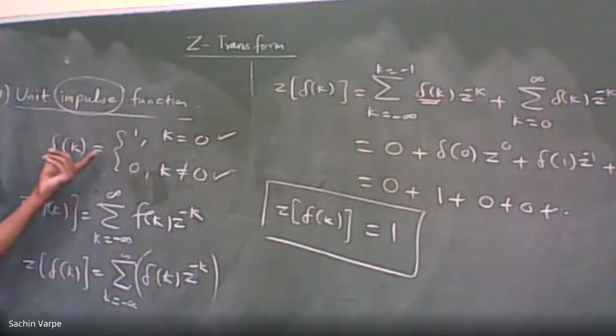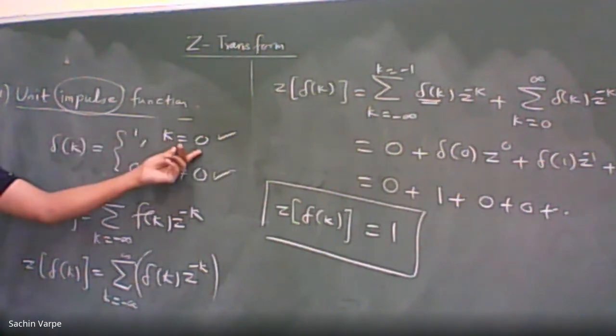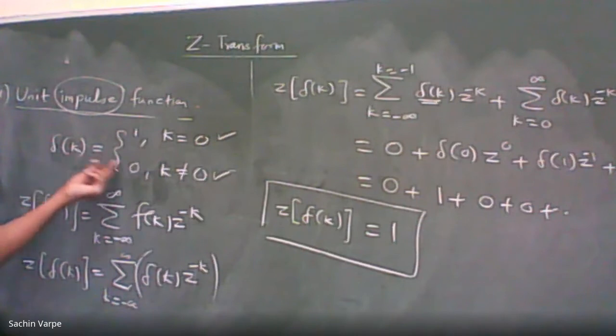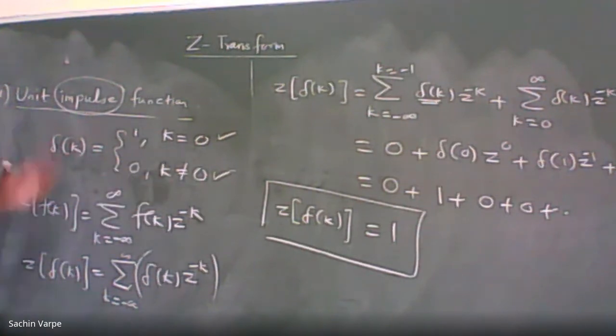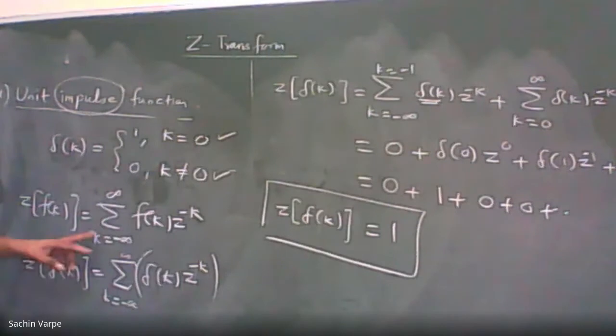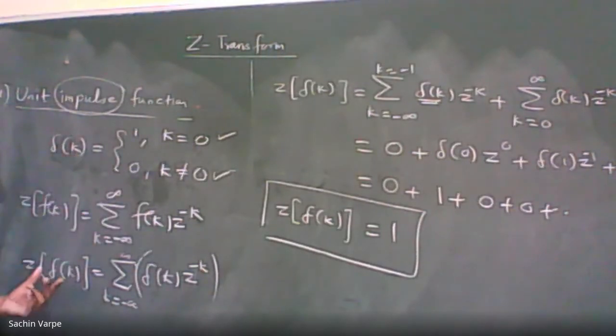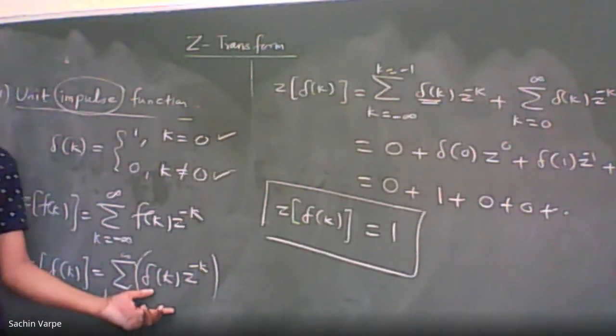Let me repeat. This is the unit impulse function delta k, which gives the value 1 for k equal to 0, and which gives the value 0 for k non-zero. Okay. So we are finding the Z transform of this unit impulse function. Definition of Z transform: Z transform of f of k is the infinite summation of f of k z raised to minus k. Right. So let us substitute f of k, because f of k is equal to delta k. So that is why Z transform of delta k is this.